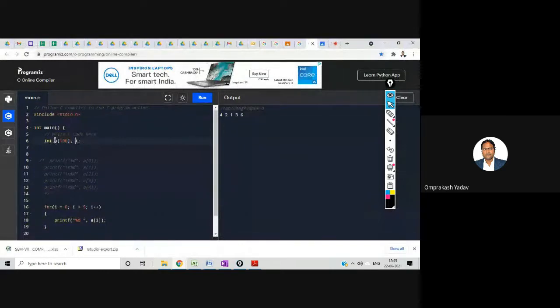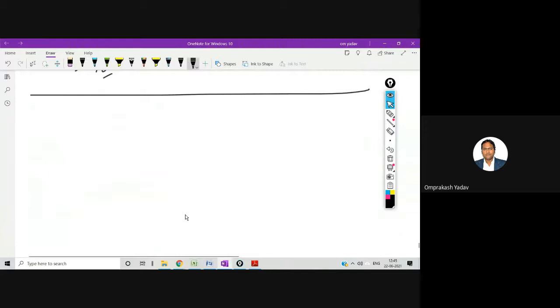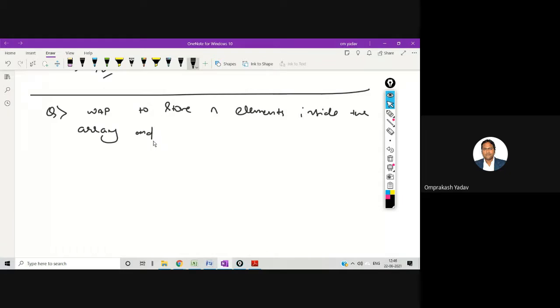Now what I'll do, I have declared a of 100. Okay, so you can write the first question like this: write a program to store n elements inside the array and display it on the screen. Okay, 10 elements. So let's do this.